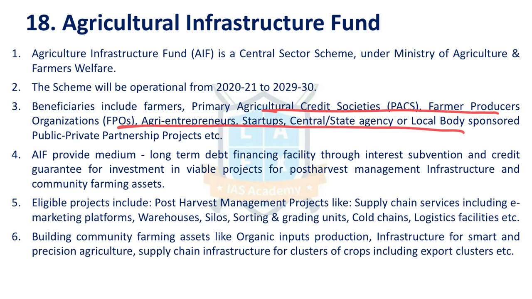Under this scheme, interest subvention will be provided for post harvest management practices like supply chain services, such as building marketing platforms, warehouses, silos, etc. For these projects, the Agricultural Infrastructure Fund will provide the interest subvention. Community farming assets like organic input production and infrastructure for smart and precision agriculture also get interest subvention under the fund.